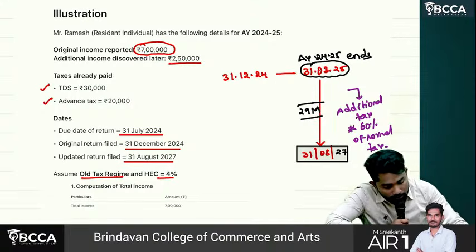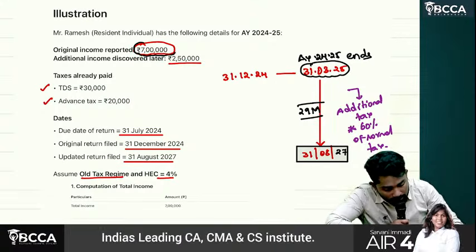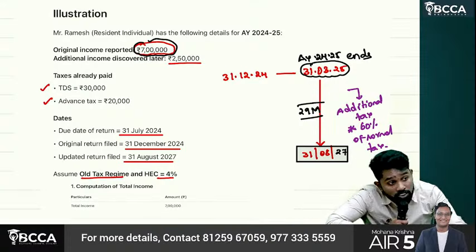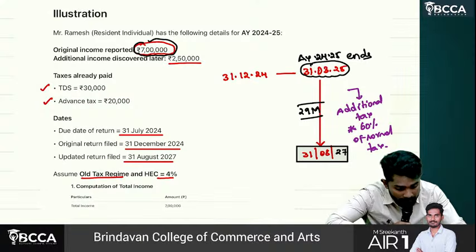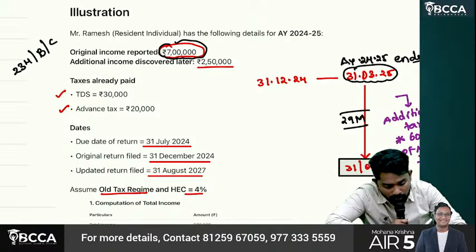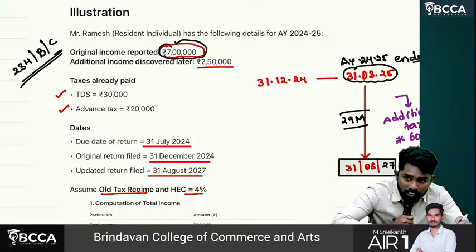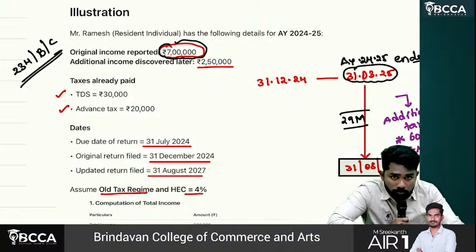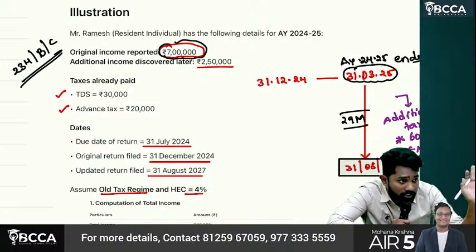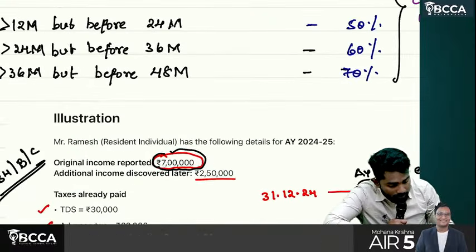So first they reported original income 7 lakhs. Sir, what we'll do now? First we'll find out how much they paid tax originally. Sir, forget about 234B and C whether they are applicable or not. I think mostly they are not applicable also. But even if there is 234B and C also, forget about 234B and C. We are only considering 234A interest alone. Okay, for that, sir, let me make this clarification.